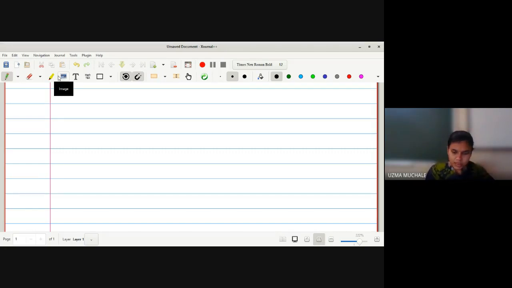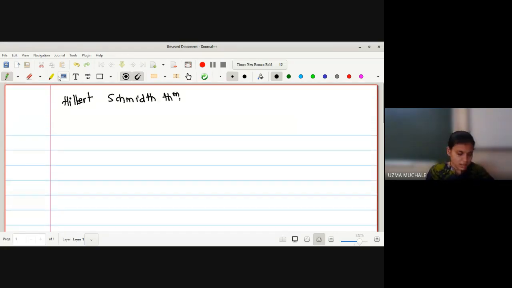Here, what is the statement for this? We are provided with a function f of x equals integration a to b k of x, t h of t dt,